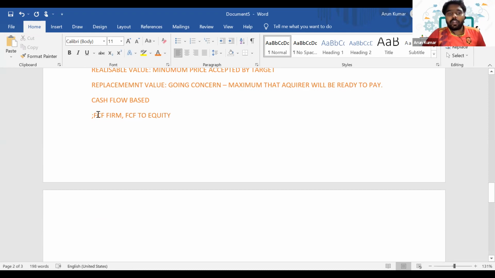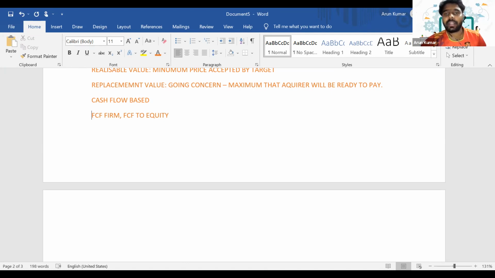In the free cash flow to firm method, we calculate the free cash flows available to the company and discount them at WACC, the overall cost of capital of the company. Then we get the total value of the company. From that, we deduct the value of debt, and then we get the value of equity. That approach is known as the free cash flow to firm approach.